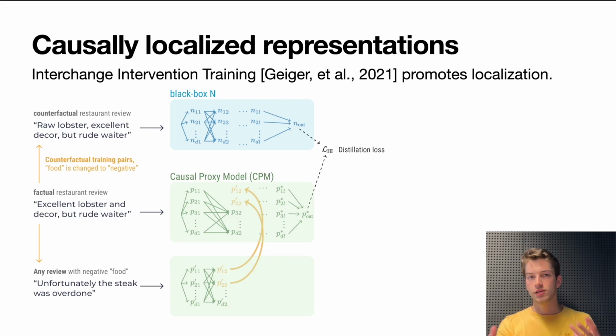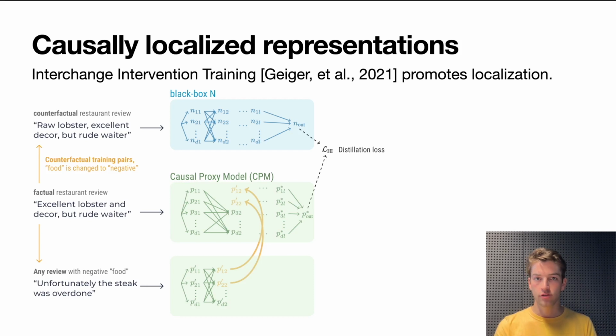But what is really happening here? What we're doing here intuitively is we're promoting the causal proxy model to store all the relevant information about the food concept in these specific neurons. And so really, when we're backpropagating this whole system, we really backpropagate through the intervention in the two forward passes of this causal proxy model.